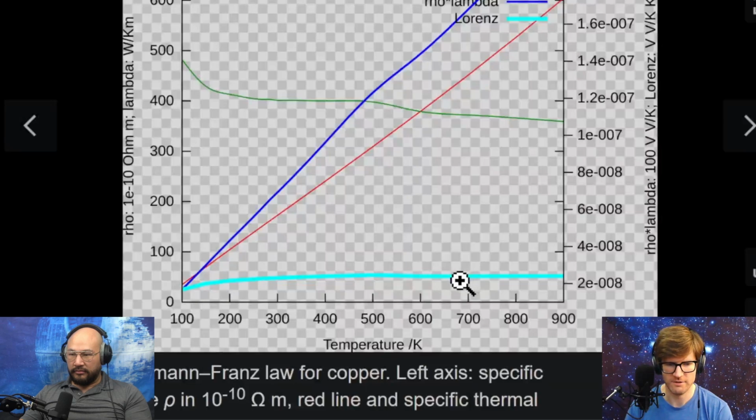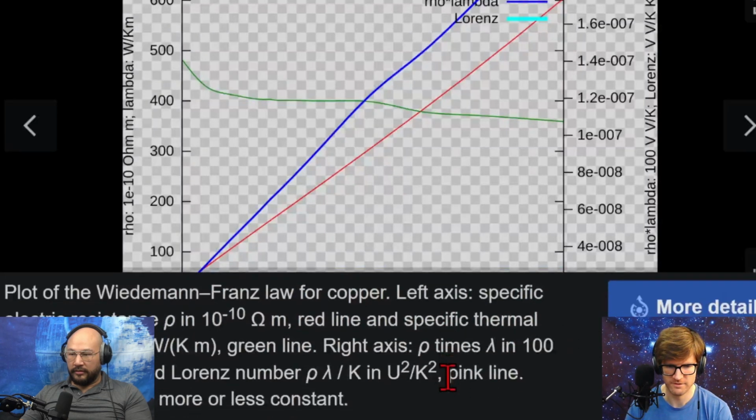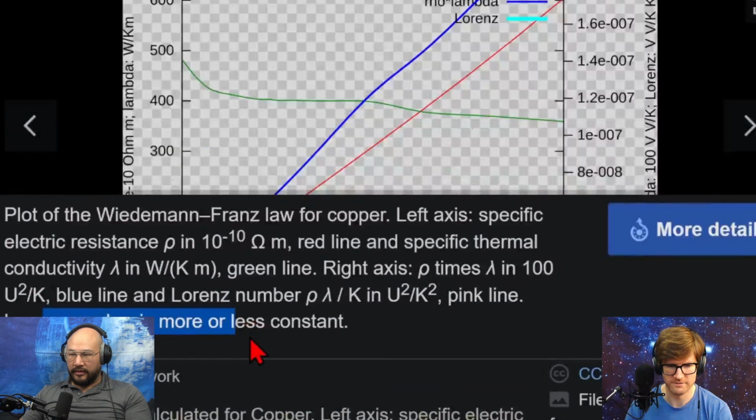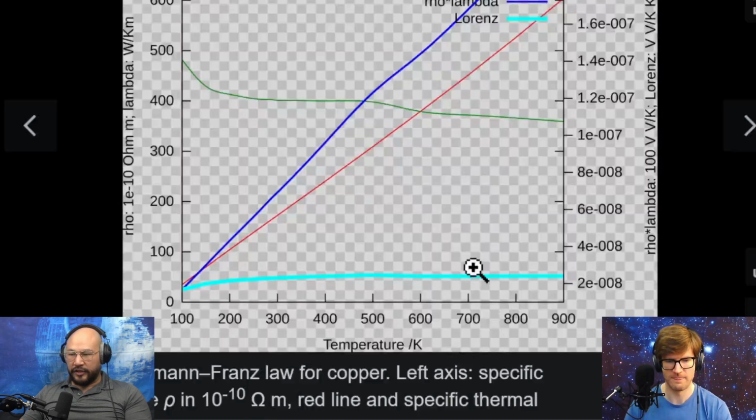So what the Wiedemann-Franz-Lorenz law is, is the cyan, which is important. The Lorenz number is more or less constant. Oh, it's constant. Yeah, more or less. I mean, its resistivity is not so temperature dependent. I see. That's a lot for a law. Come on now.